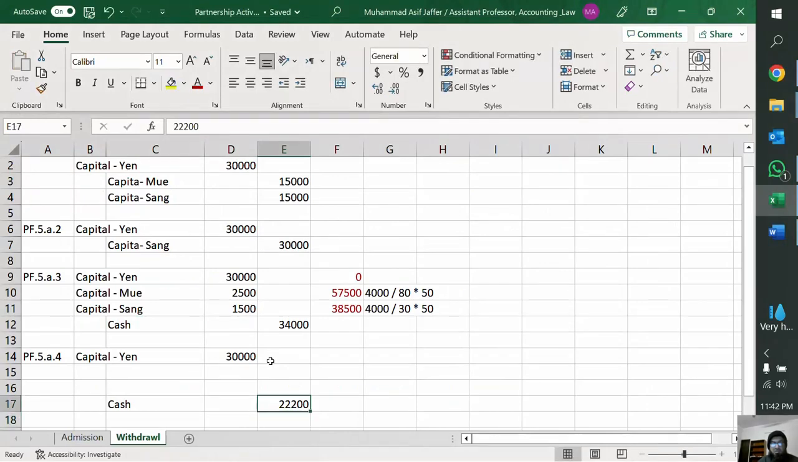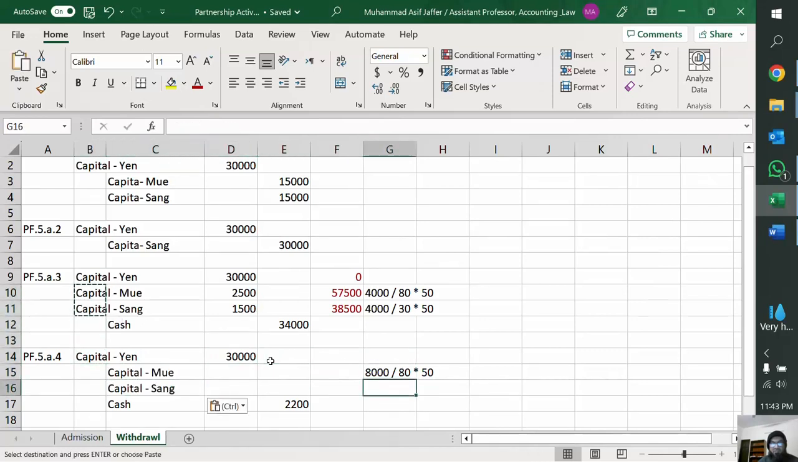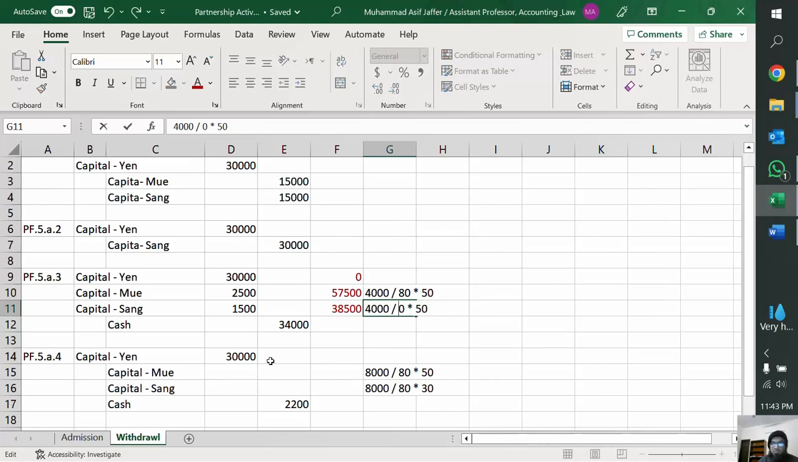So there is now a credit, right? The credit entry for the two partners. So the difference is 30 minus 22, so 8,000, right? So 8,000 is the total bonus to the remaining partners, right? And of course, again, the same formula, divided by 80, multiply by 50 will go to the first partner, and let's write their names as well. They are the credits, and for Sang it will be 30. I'm sorry, it is 80 and 30.